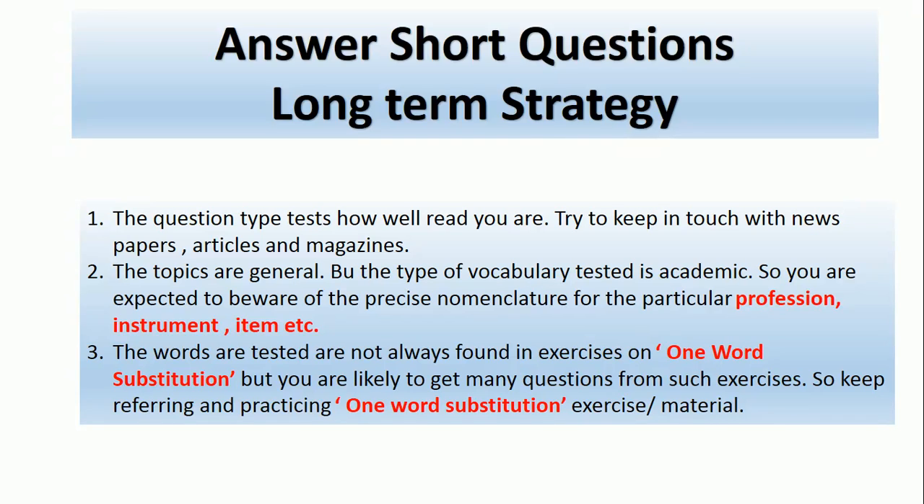The topics are general, but the type of vocabulary tested is academic, because it is PTE Academic, there's no general PTE. You are expected to be aware of the precise nomenclature for a particular profession, instrument or item. Nomenclature is a system of names and terms, like the name of an instrument, the name of an item, the name of a profession.